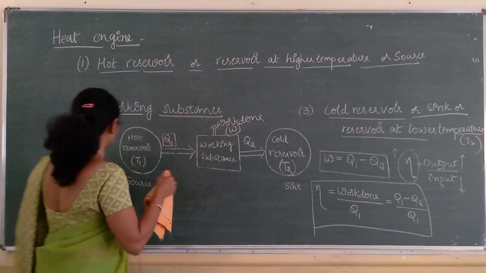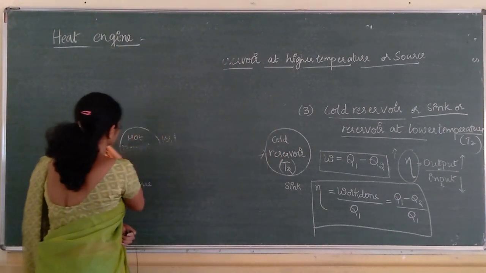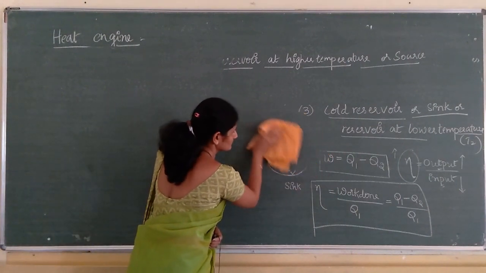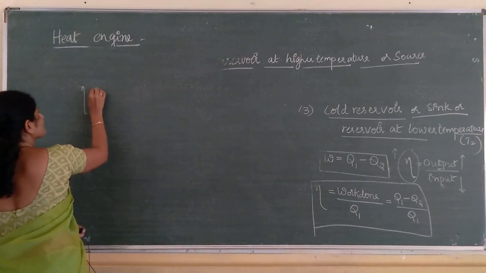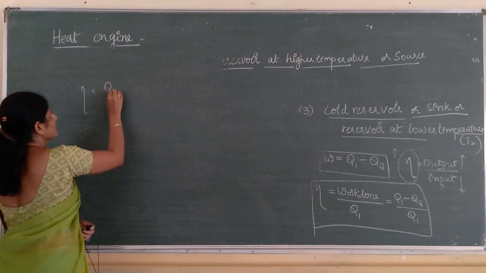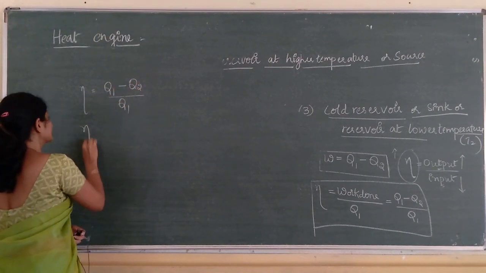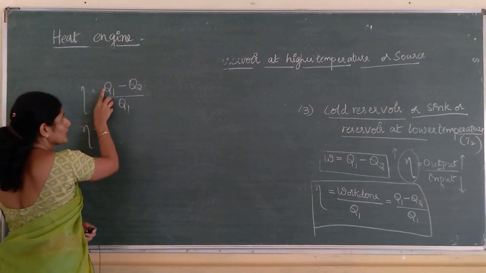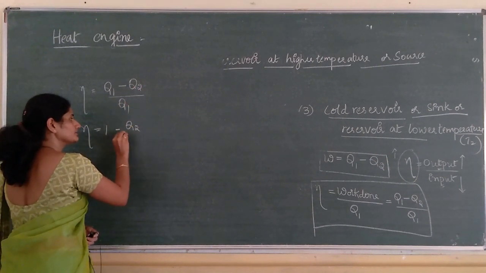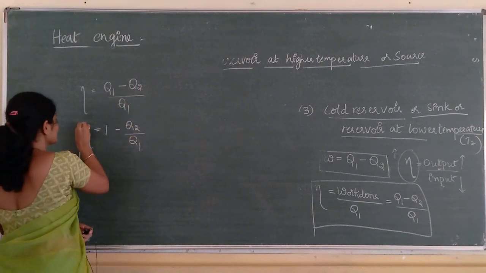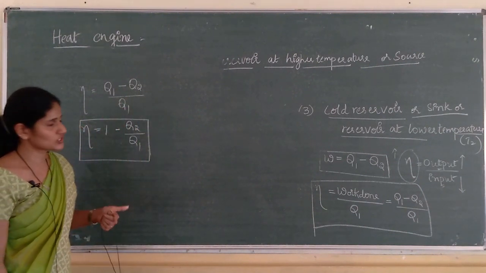This is the expression for the efficiency of a heat engine. Eta is equal to Q1 by Q1, which is 1, minus Q2 by Q1. Eta is equal to 1 minus Q2 by Q1.